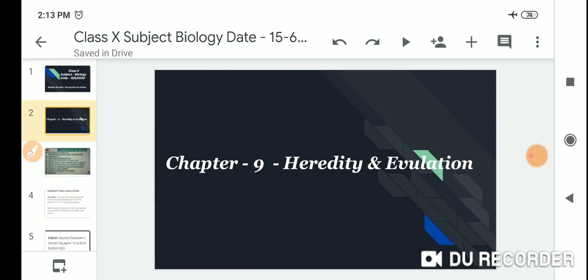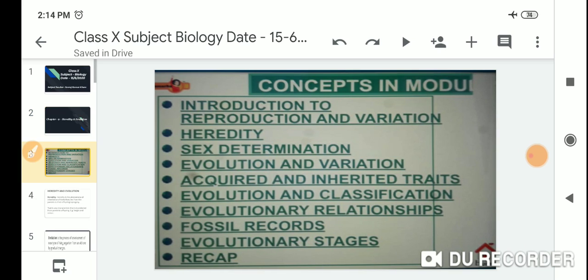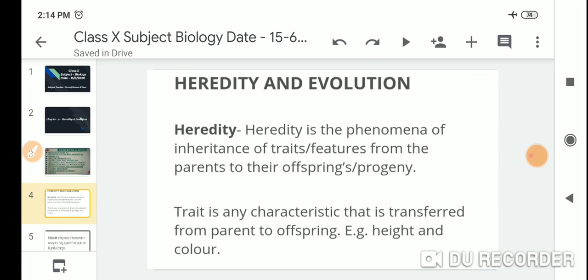So dear students, today we start a new chapter, chapter 9, Heredity and Evolution. The concepts are in modules. First one is the introduction, then reproduction and variation, heredity, sex determination, evolution and variation, acquired and inherited traits, evolution and classification, evolutionary relationship, fossil records, evolutionary stages and recap. So first of all, we start Heredity and Evolution.